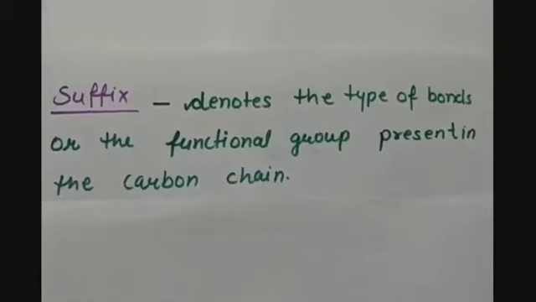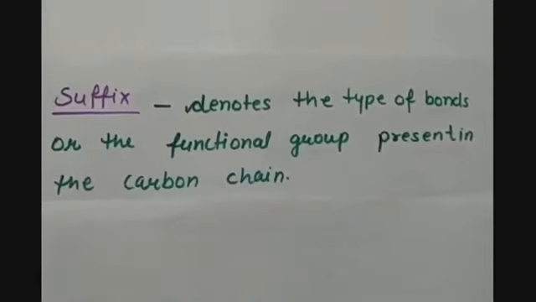The third part of the name is the suffix. The suffix comes at the end, and it denotes the type of bond or the functional group present in the carbon chain. That means the functional groups or the types of bonds present in the carbon chain will become the suffix of the nomenclature.